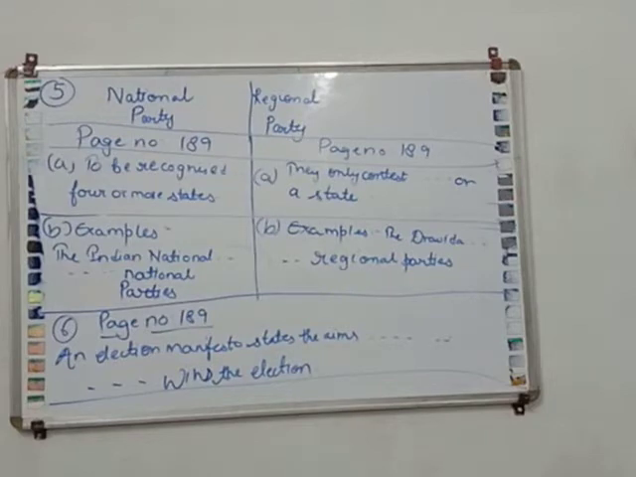In the fifth question, you have to divide it into two parts. First, write down the definition of national party and regional party, and in the second, write down the example. I hope this is clear to you. And the manifesto definition is given over there.